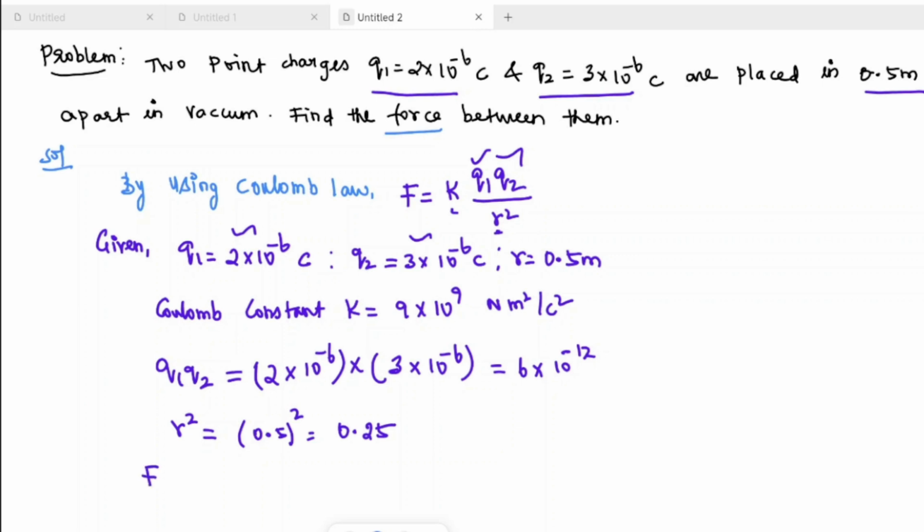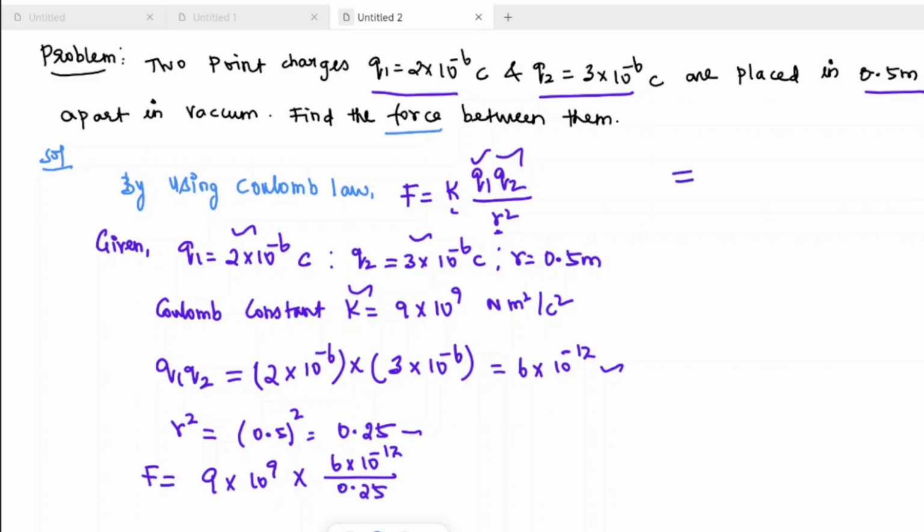So F is equal to 9 into 10 power 9 into 6 into 10 power minus 12 divided by 0.25. Keeping 10 power minus 12 as it is, 6 divided by 0.25 gives 24.